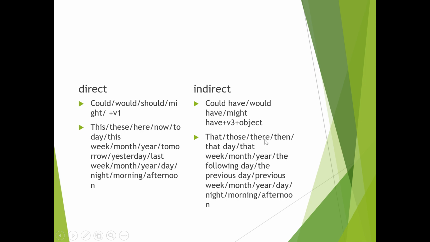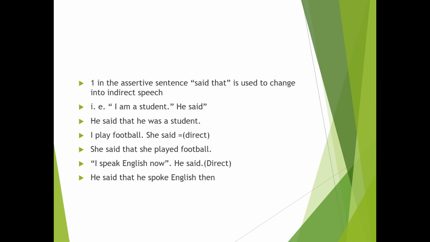Here changes into there, now changes into then, that day, that week, that month, that year, the following day. Yesterday changes into the previous day, last week changes into the previous week, last month into the previous month, previous year, previous day, previous night, previous morning, previous afternoon. This is the change of even time into indirect speech.